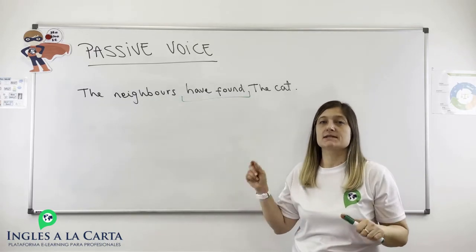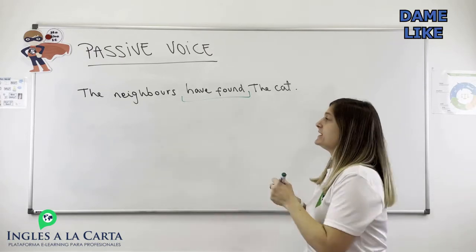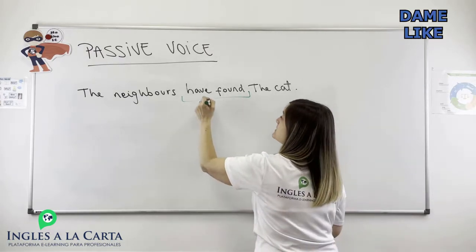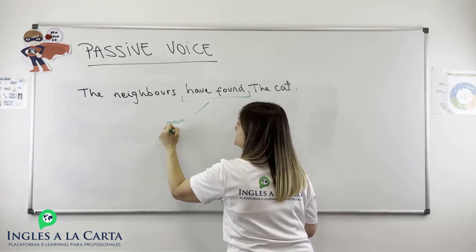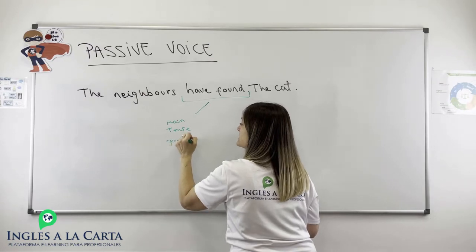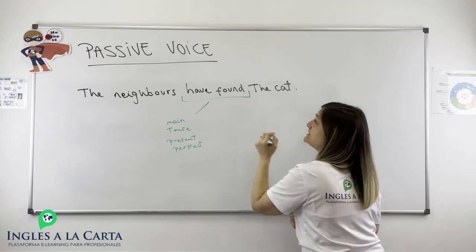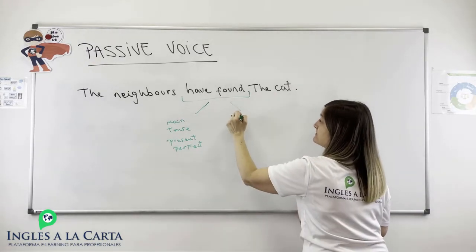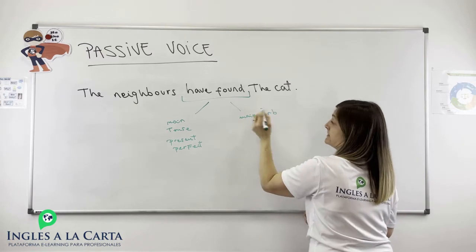This sentence is a little bit more complicated. We have a verb in present perfect. So we have to recognize the main tense, which is present perfect, okay? And we need to recognize the main verb, and put it in the past participle.